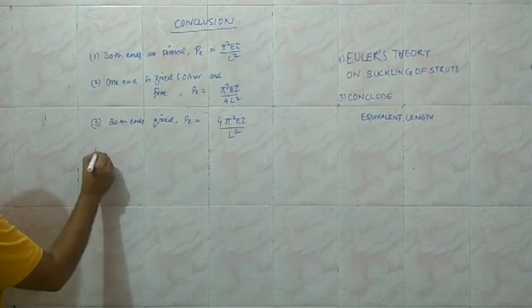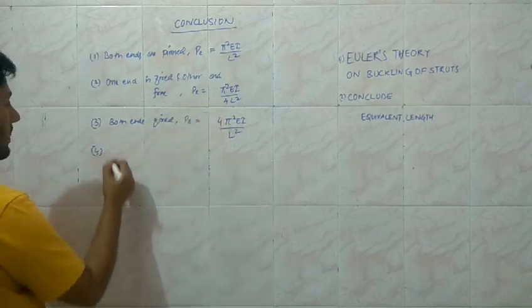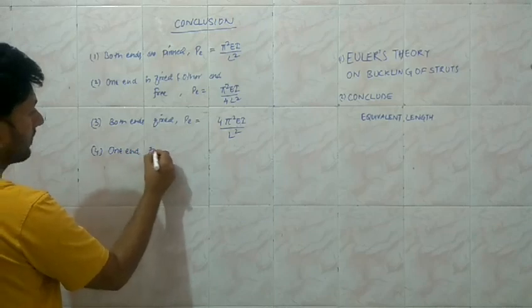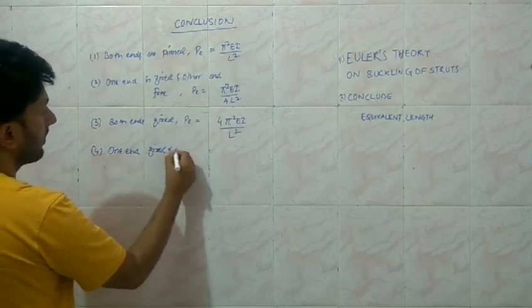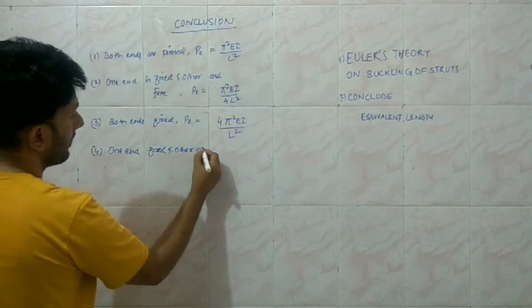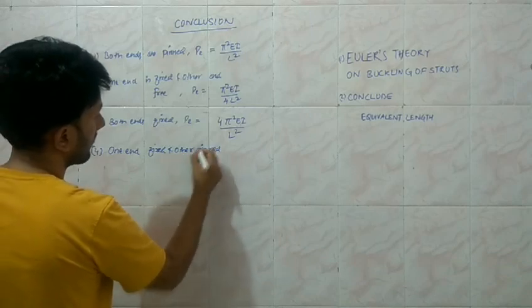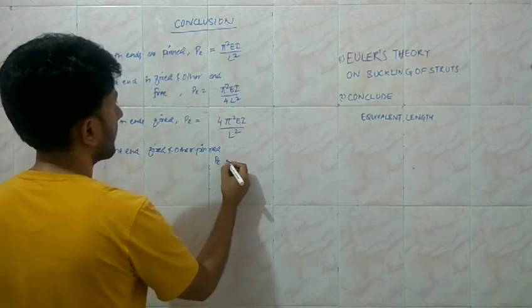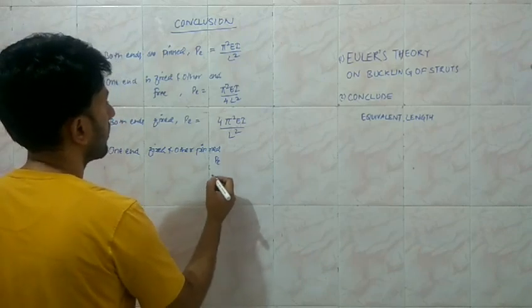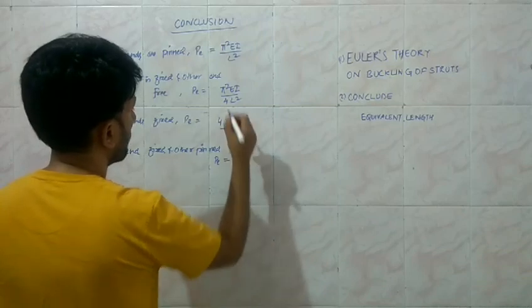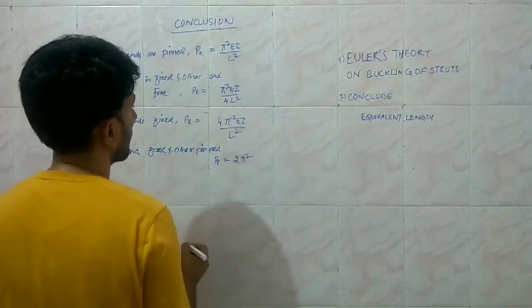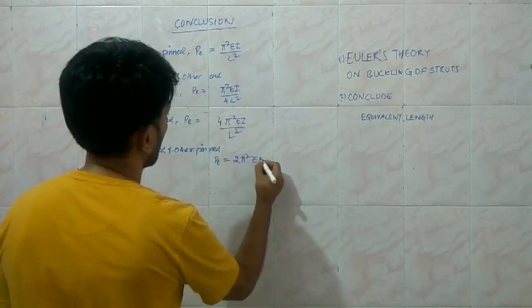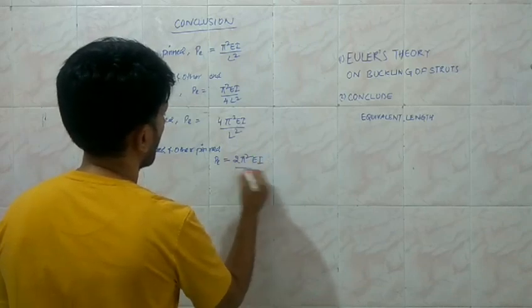And the other condition, which we have already considered, is when one end is fixed and the other pinned. Under this situation, the load PE has been found out to be 2 pi square EI upon L square.